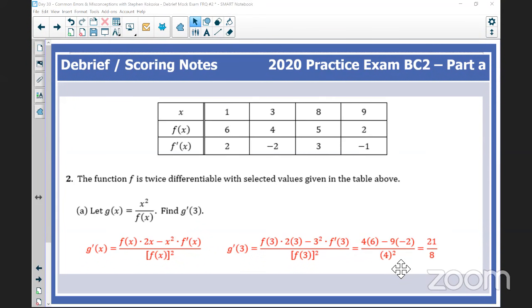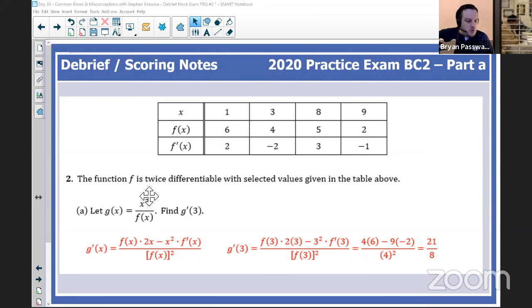So Steve, this was our first part A from yesterday. It was a quotient rule. This is how I envision it, and maybe you can clarify: on this exam, with all of the resources and technology students are going to have on this take-home test, the quotient rule might look more like a problem like this, where you couldn't just Google the question because of the f of x in the problem. That might be a typical way the College Board might ask these types of questions. If we were scoring this problem as an AP exam question, what errors should students look out for, based on what you just shared?